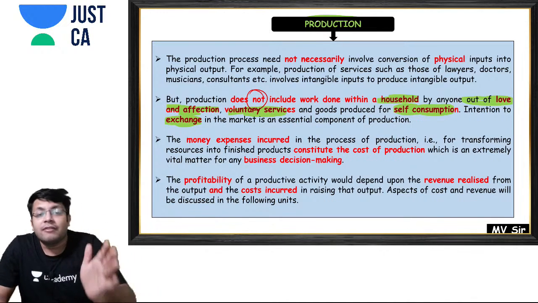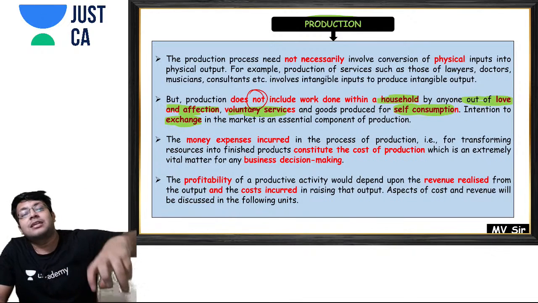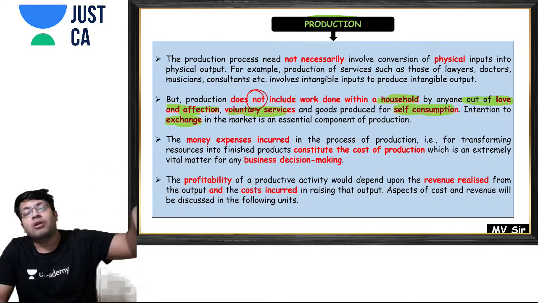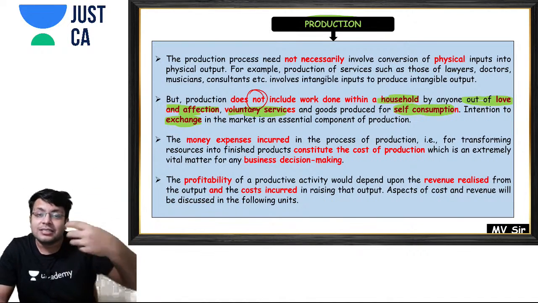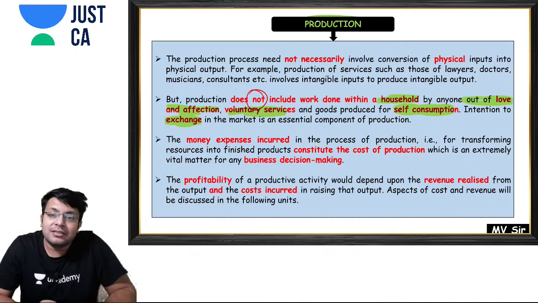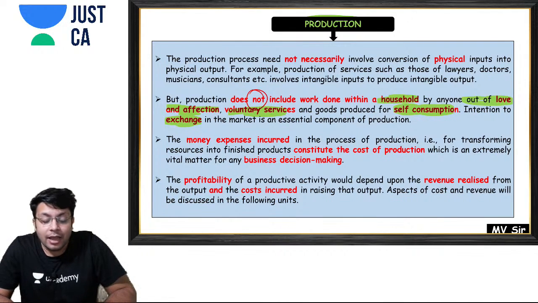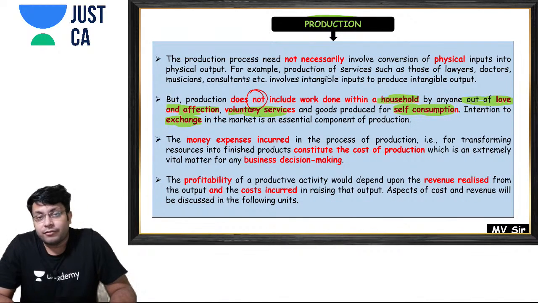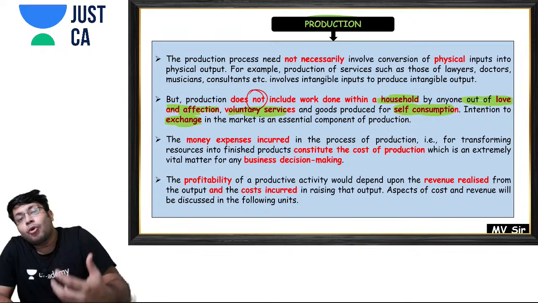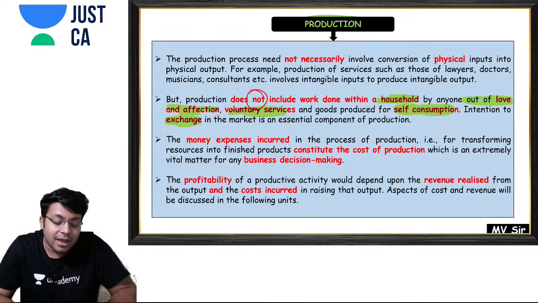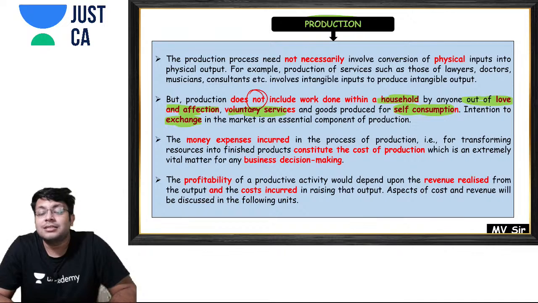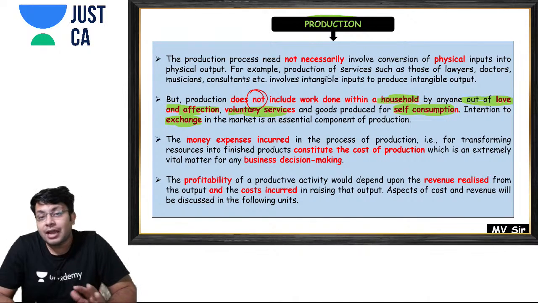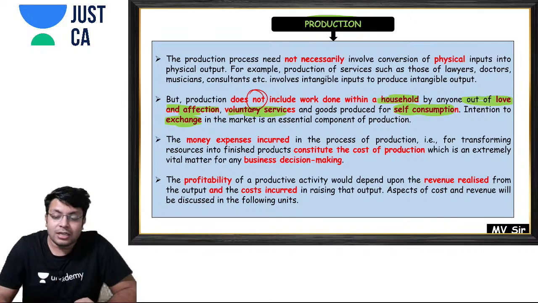But if the same lady is the owner of a restaurant, and she herself makes the food over there, then that service will come under production, because she is making it to earn money. But the food which she makes at home, that activity wouldn't come under production as per economics.